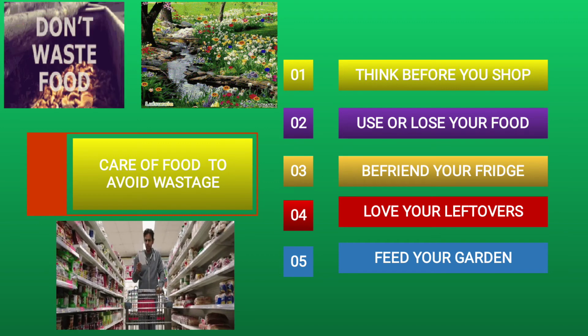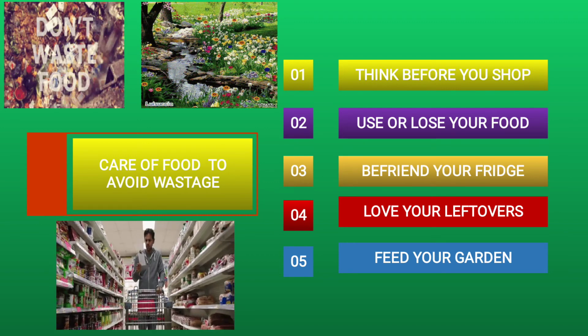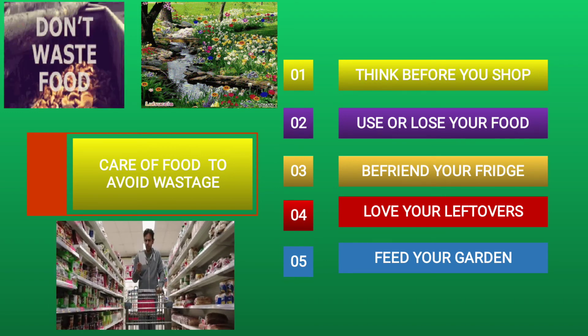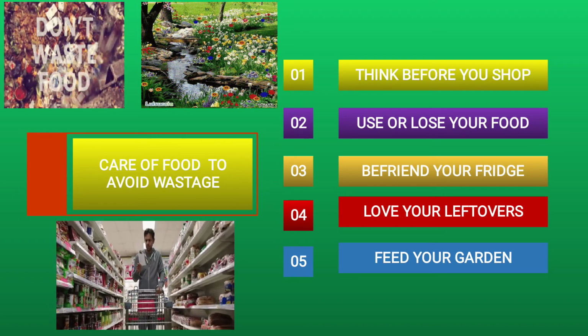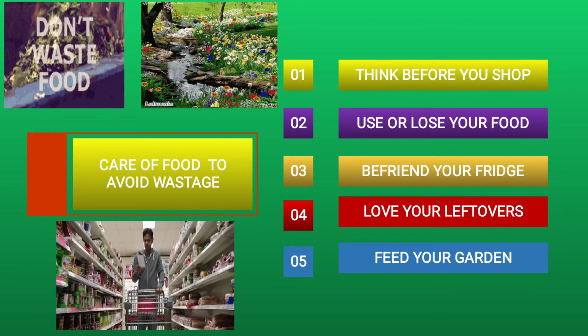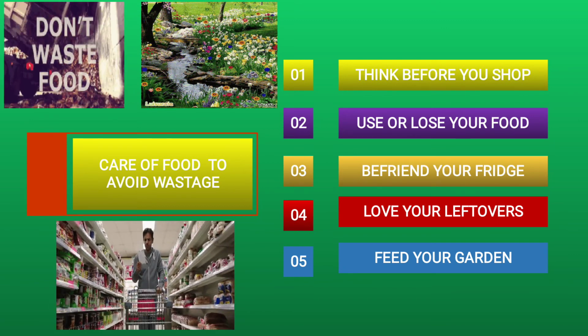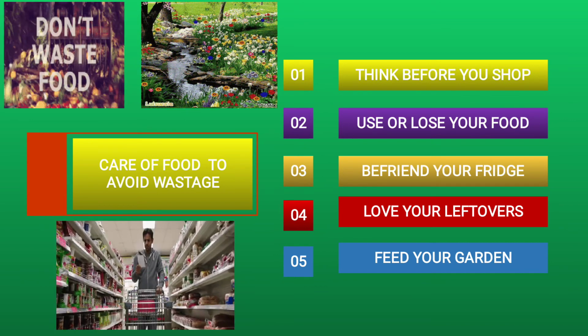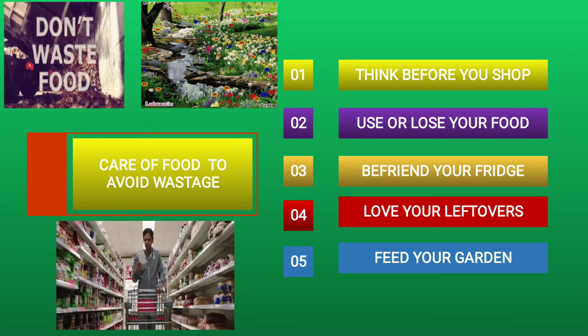Love your leftovers. More than half of households say they throw the food because they have cooked too much food. Now you can give that leftover to needy or poor people instead of throwing it away.